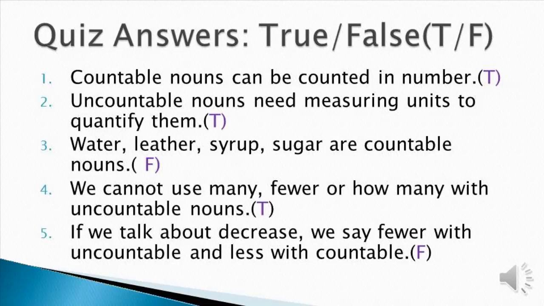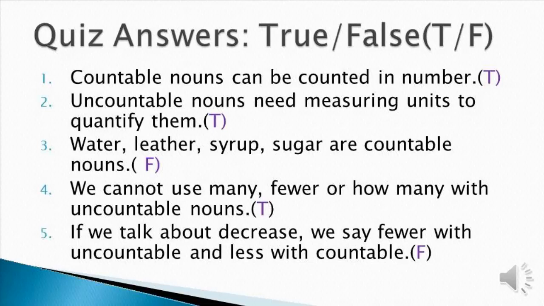For example, a pail of water, a glass of water, a piece of leather, a spoon of syrup, a pack of sugar, and so on. We cannot use many, fewer, or how many with uncountable nouns. That's true. So what do we use with uncountable nouns? We use more instead of many, and less instead of fewer, and how much instead of how many.